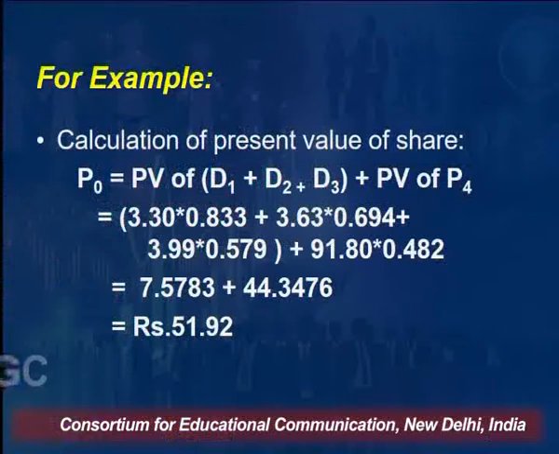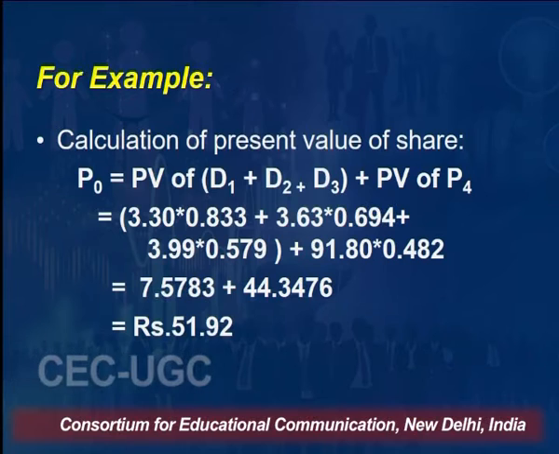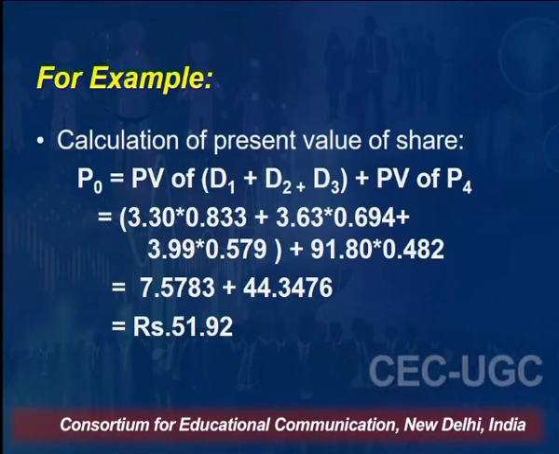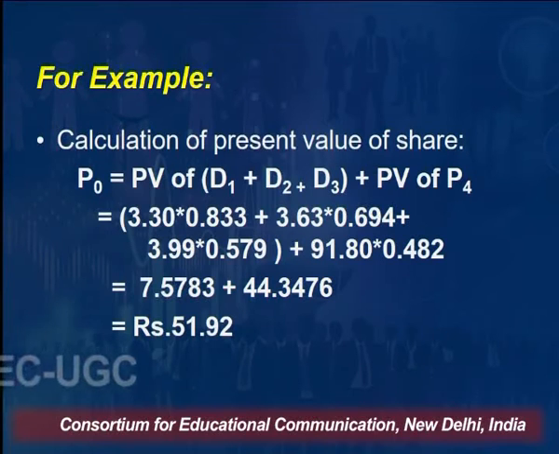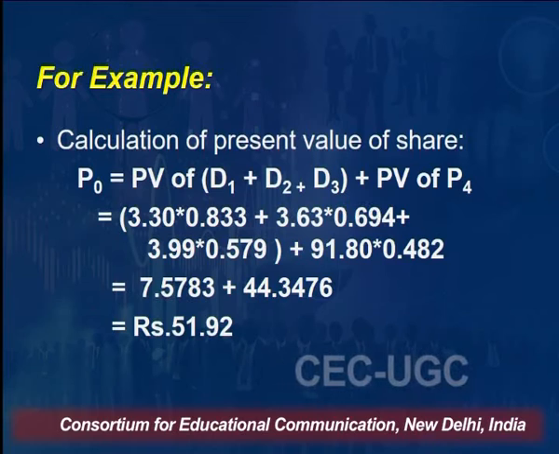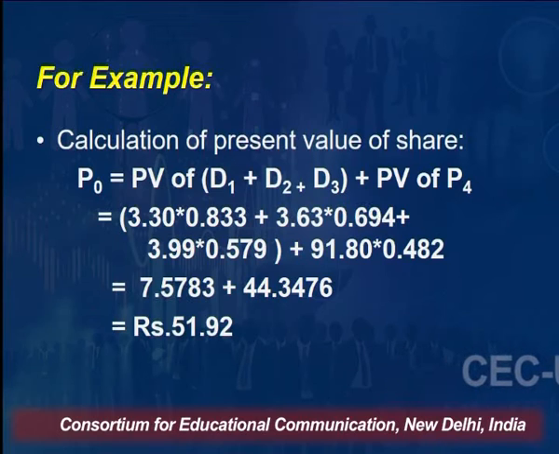So friends, the current value of the P4, if the required rate of return is 20%, is 44 rupees 3.3476. The present value of the stream of dividend which you are going to get in 3 years comes to be 7.5783, plus the present value of the price at the end of the fourth year, that comes to be 44 rupees 3.3476. And the total of it comes to be 51 rupees 92 paisa.